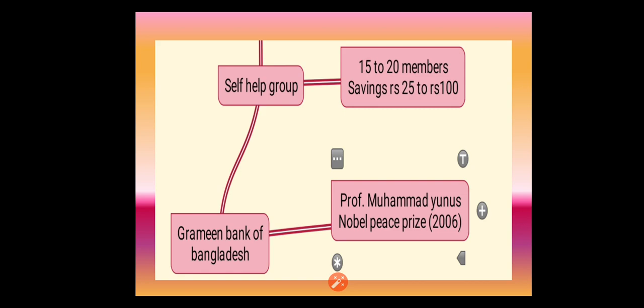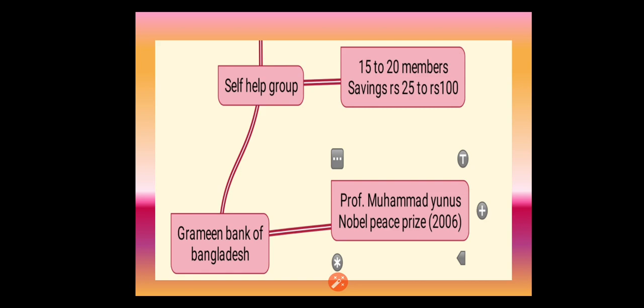The next concept we are going to see is the Grameen Bank of Bangladesh. It is a very successful story. It is located in Dhaka, the capital of Bangladesh. Professor Muhammad Yunus started the Grameen Bank of Bangladesh in the year 1983.